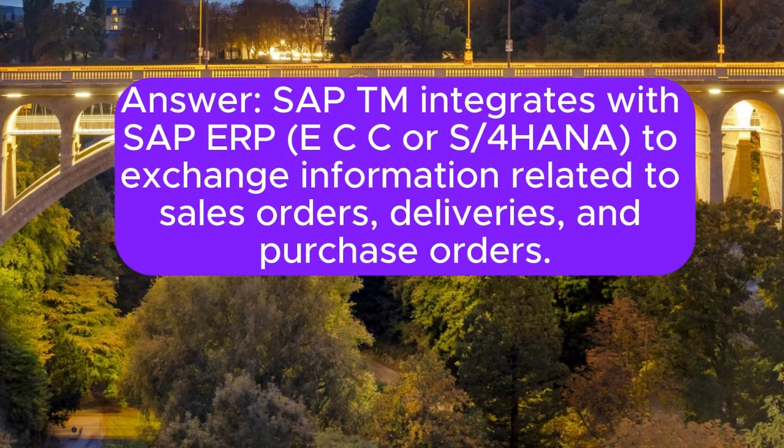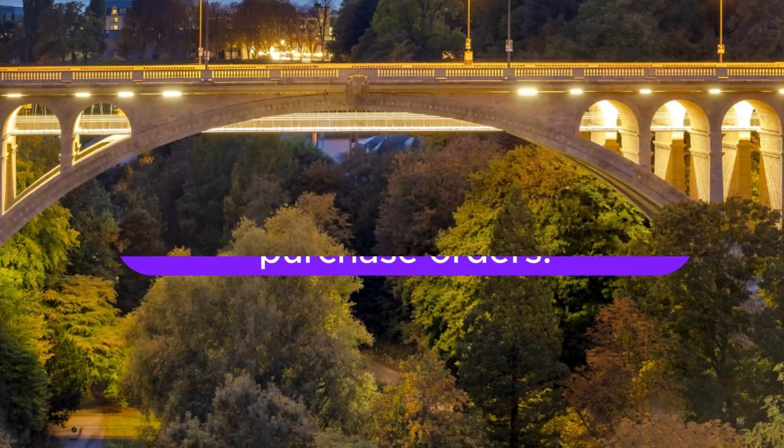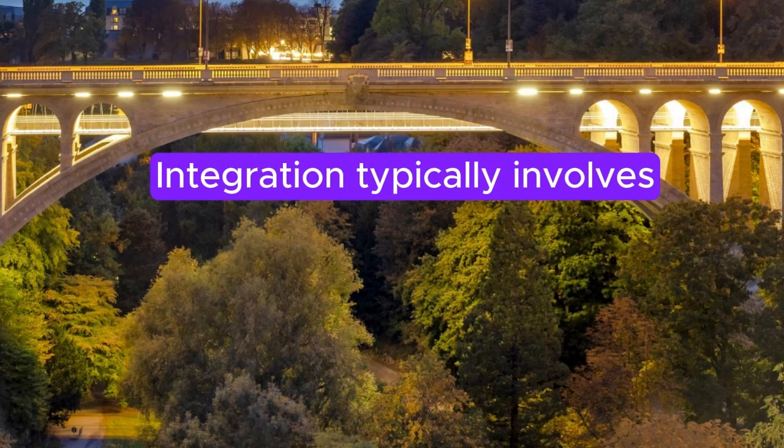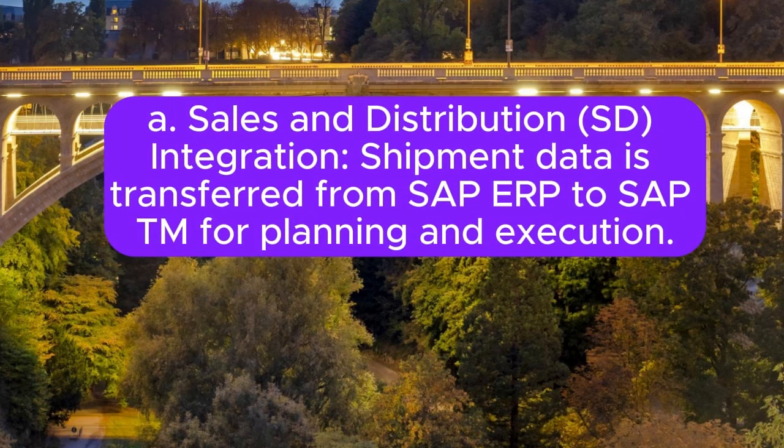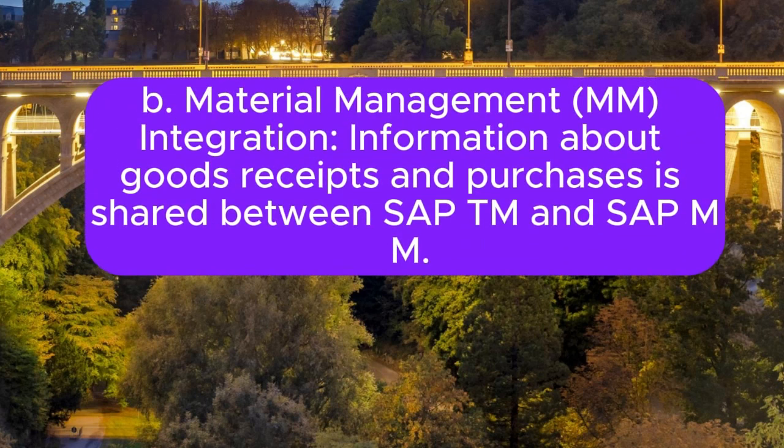10. How does SAP TM handle the integration with SAP ERP ECC or S/4HANA? Answer: SAP TM integrates with SAP ERP ECC or S/4HANA to exchange information related to sales orders, deliveries, and purchase orders. Integration typically involves A. Sales and distribution, SD integration. Shipment data is transferred from SAP ERP to SAP TM for planning and execution. B. Material management integration.